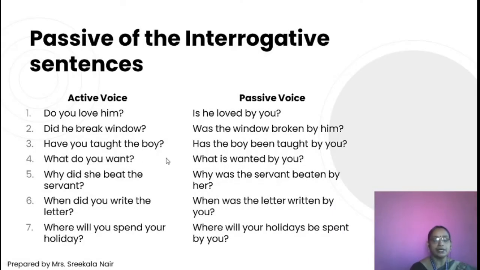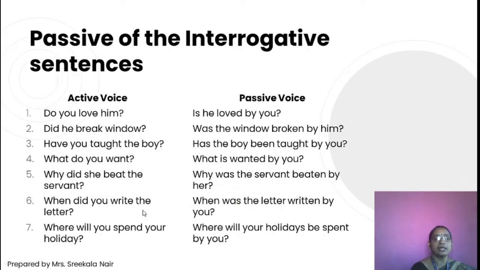Now let us study how we can make passive voice from interrogative sentences. Do you love him? Is he loved by you? Did he break the window? Was the window broken by him? Have you taught the boy? Has the boy been taught by you? What do you want? What is wanted by you? Why did she beat the servant? Why was the servant beaten by her?